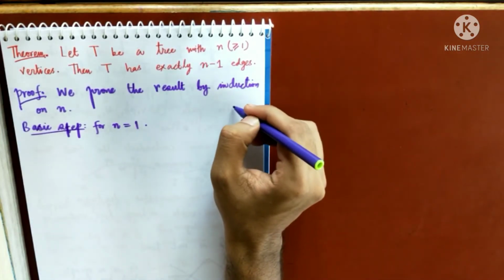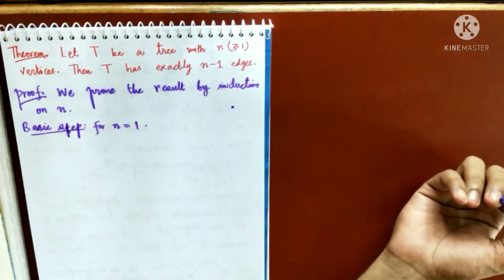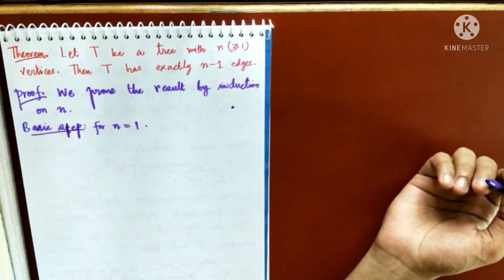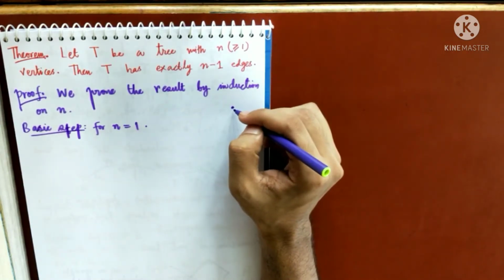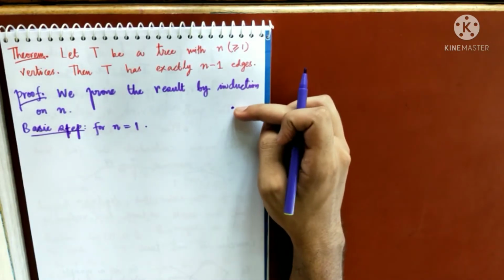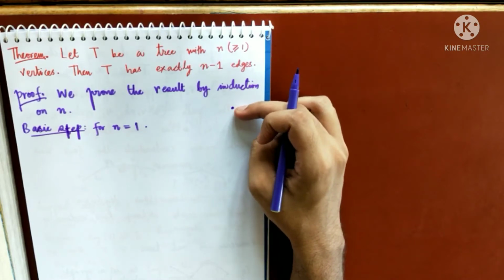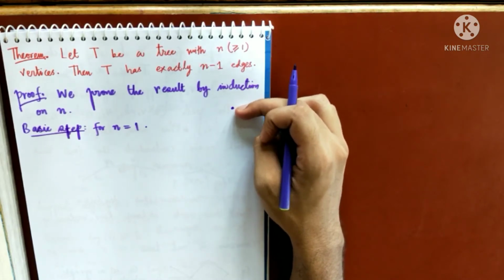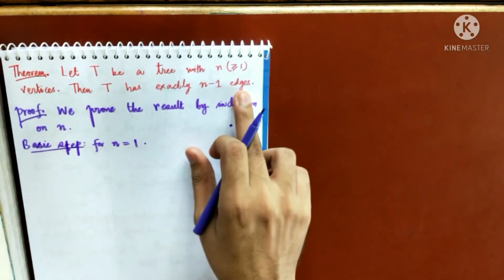When I have just one vertex in my tree, what will happen? Very obvious, because I cannot have any loops and I cannot draw any other edge as well. That means I will have no edges possible. I cannot draw any edge on one vertex. That means the number of edges will be 0. Hence the result has been proved. Then T has exactly 1 minus 1, that is 0, edges.